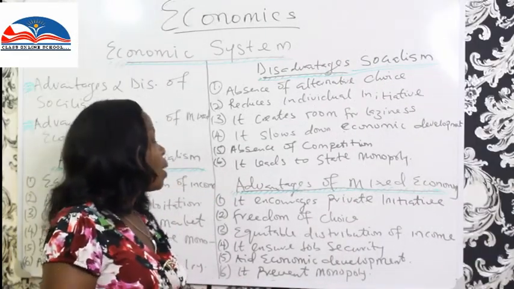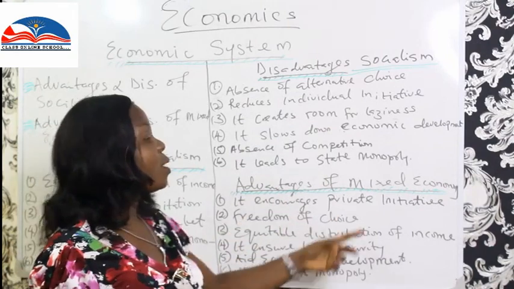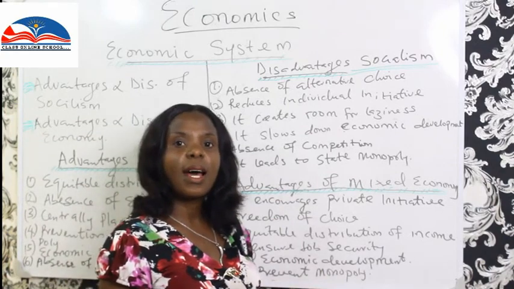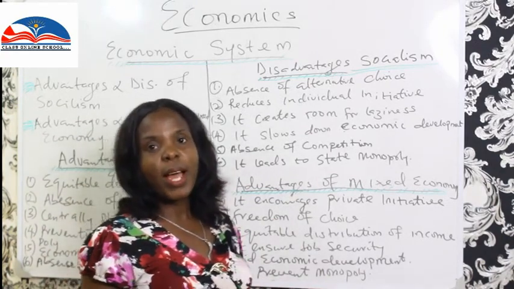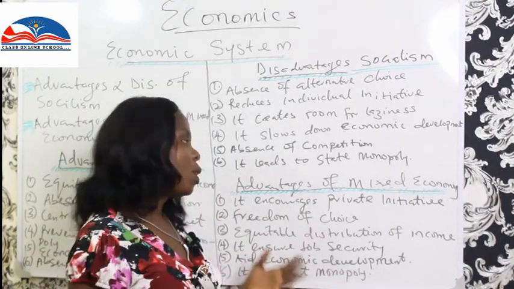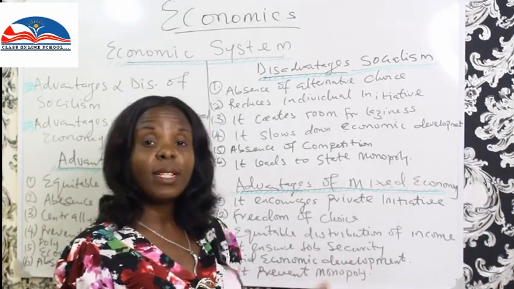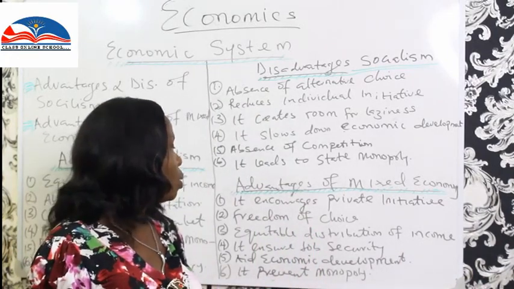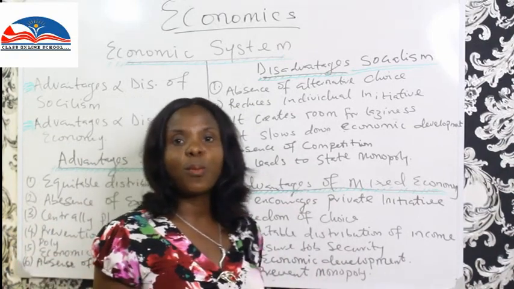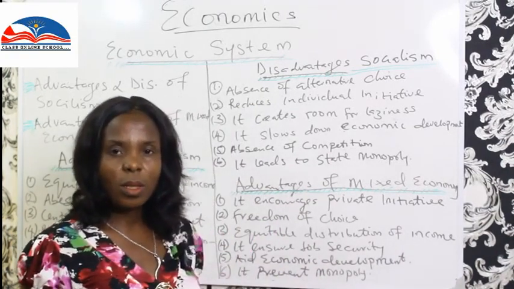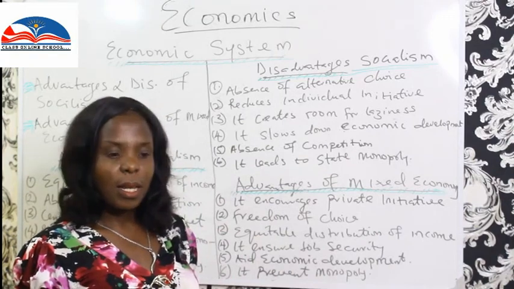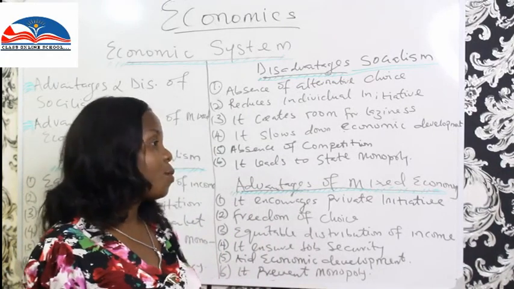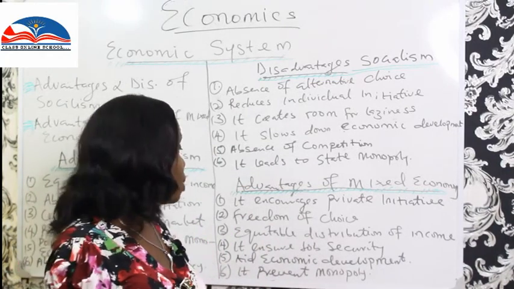The advantages, one is it encourages private initiative, because in a mixed economy, both private and the government are involved. And so where governments cannot cover well, private individuals come, give their suggestions, jump into the production process, and things work out well. Freedom of choice. It is not monopolized by either an individual or the state. Everybody is involved. The government is involved, the private individuals are involved. So there is freedom of choice when it comes to that.